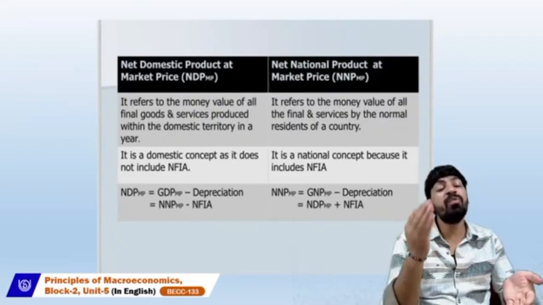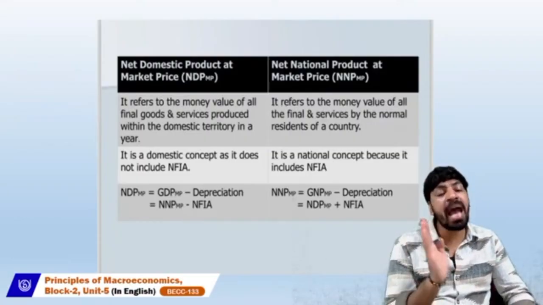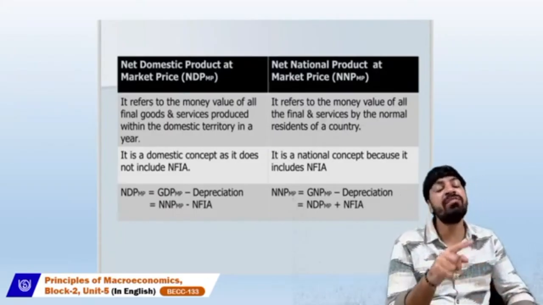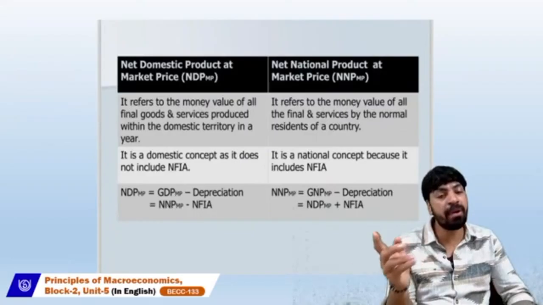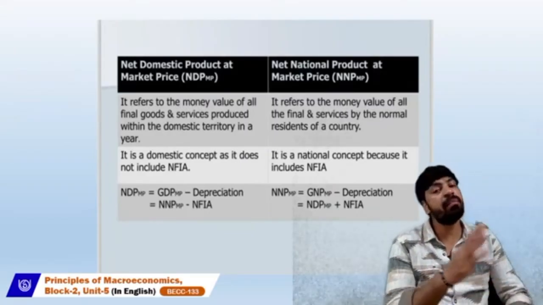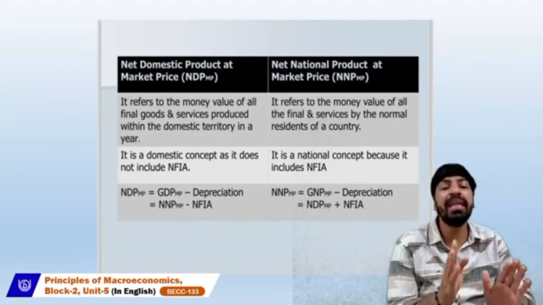In fact, I always mention that to calculate the gross national product, we add net factor income from abroad. So net domestic product at market price is a domestic concept in which NFIA has no role.